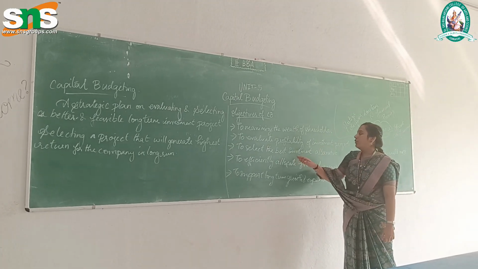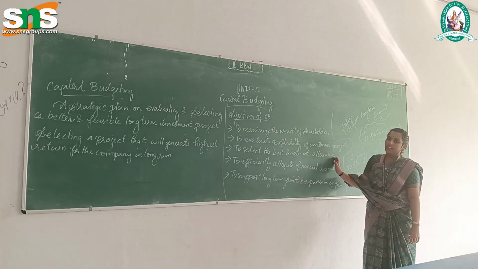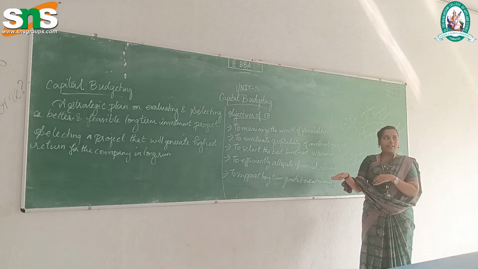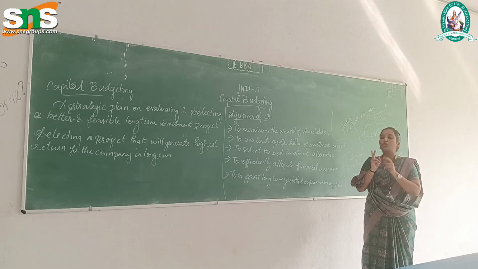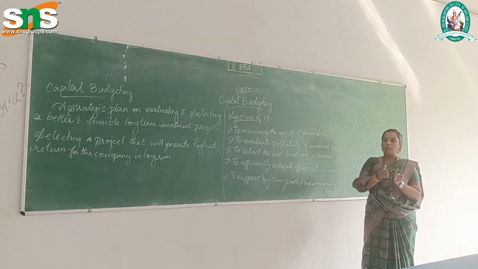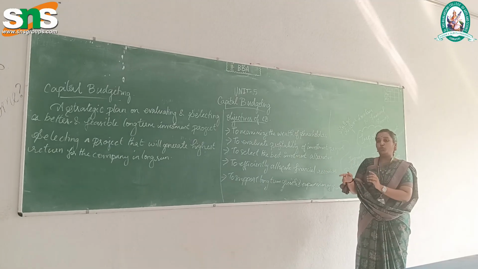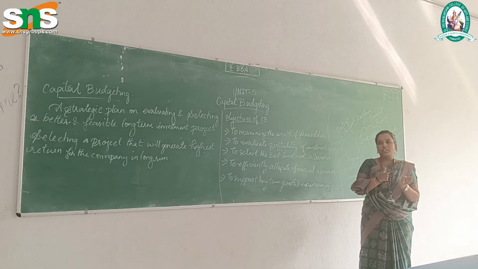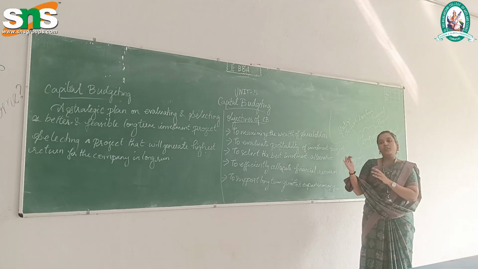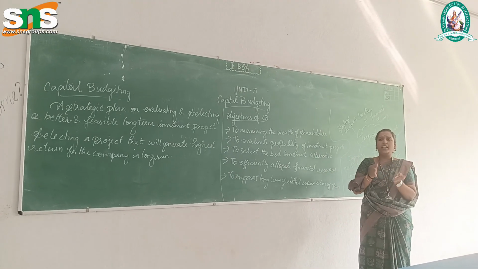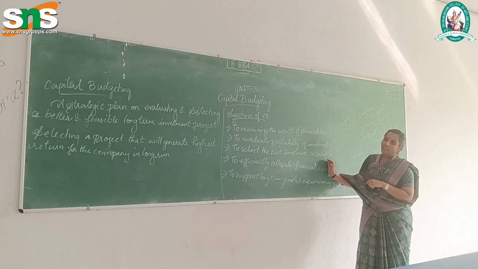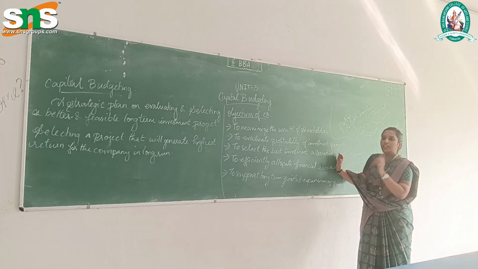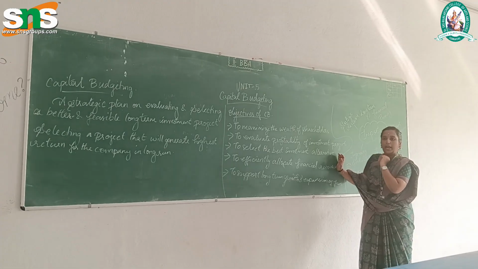And the next one is to select the best investment alternative. For instance, I have two plans. I have to expand my cafe, and one is the highest budget. I have to choose which one is the better one. Blindly I could move to the smallest budget, but maybe the highest budget will have a better plan than the lowest one. So I have to make an evaluation of all the criteria and I have to decide. To choose a better alternative, it is a must to make a decision on capital budgeting.